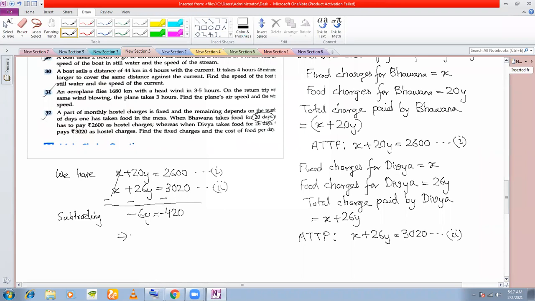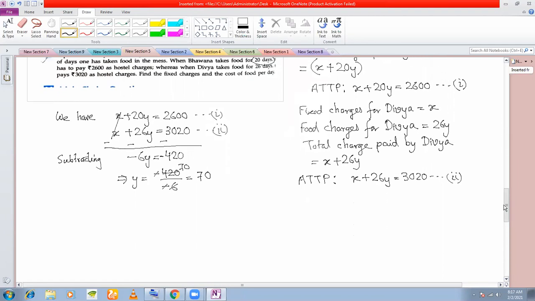So therefore Y is minus 420 divided by minus 6. Cancels, so 70. So 70 is your food charges per day.